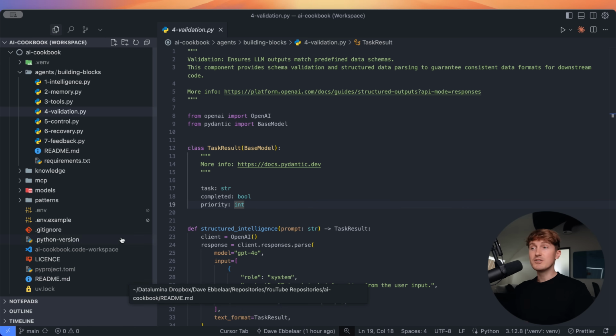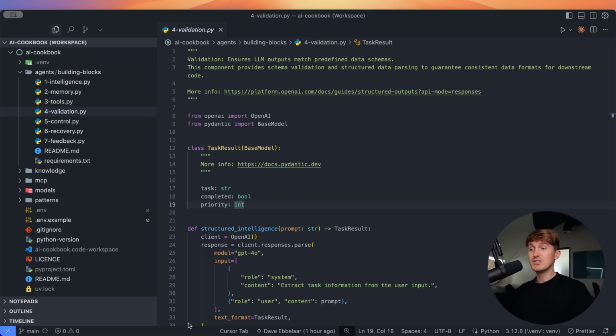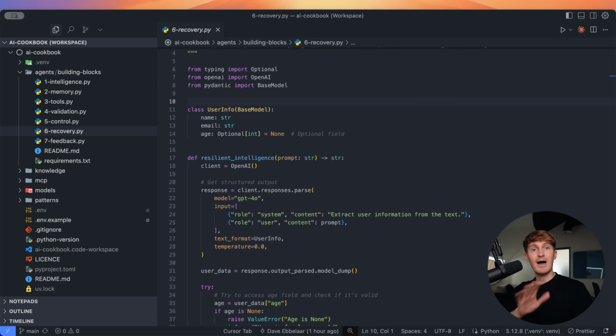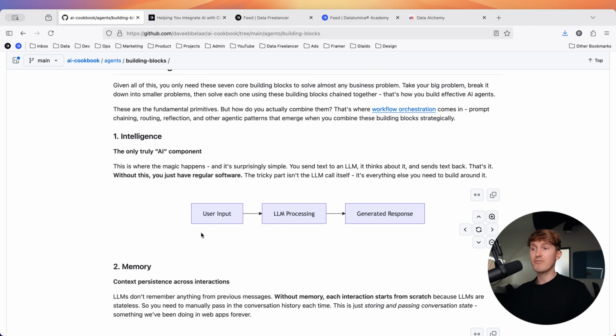Now, I'm going to give these code examples in the Python programming language, but honestly, it doesn't matter what tool you use, whether that's N8N, TypeScript, Java, or any other programming language. If you boil it down to these 7 foundational building blocks, you can implement it in anything because they're so simple. So I will execute these simple code blocks and show you the output and walk you through everything step by step with diagrams as well, so that even if you've never written a single line of Python, you can still follow this video.